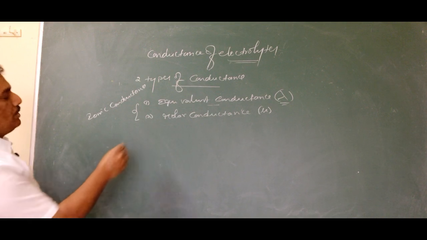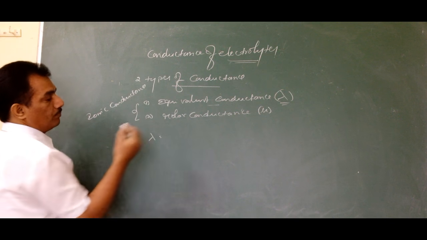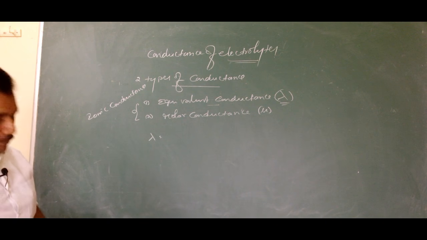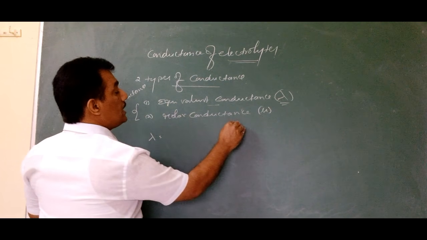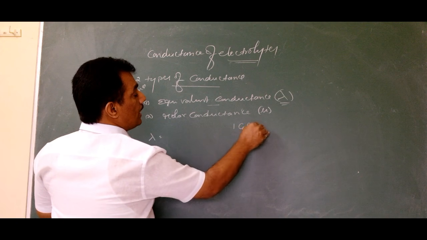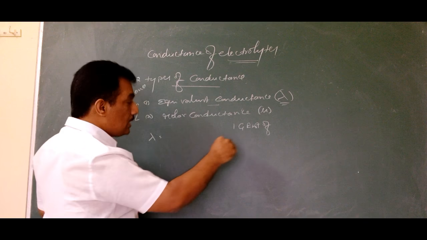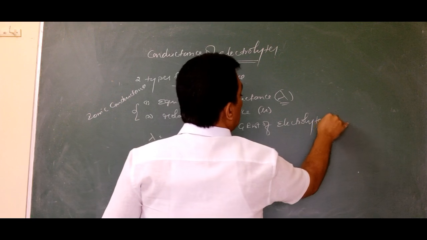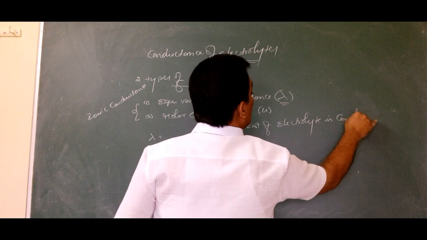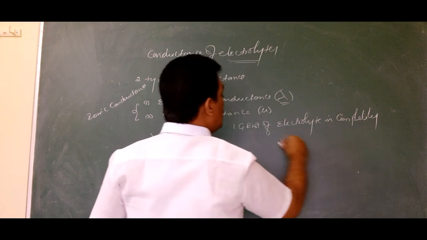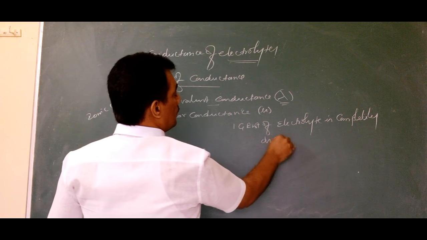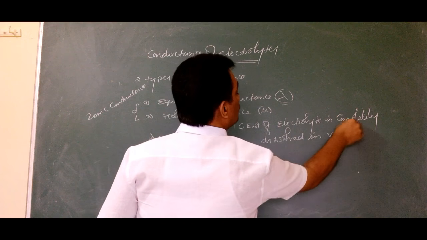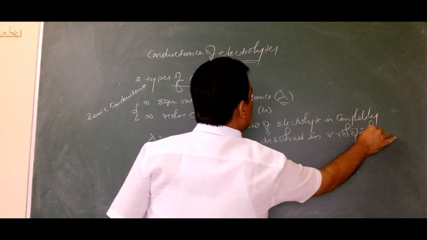Clear? Now coming to equivalent conductance lambda, it is the conductance of the electrolyte when one gram equivalent weight of electrolyte is completely dissolved in V volume of solution.